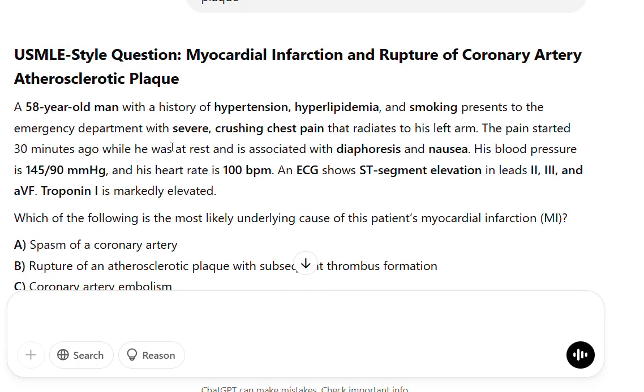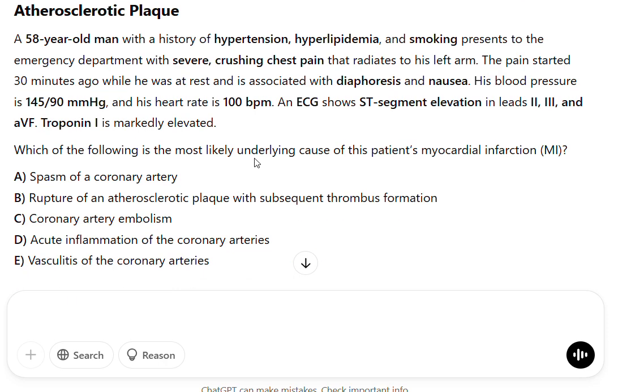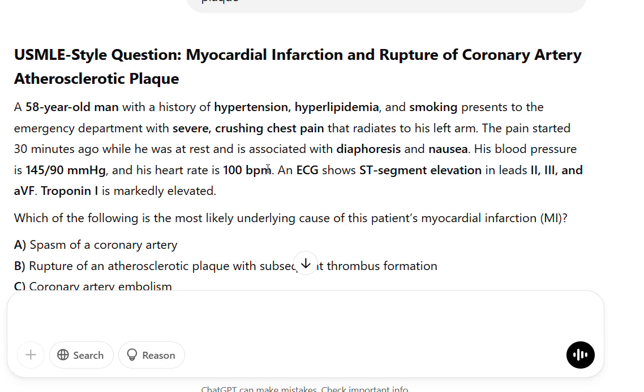USMLE-style question: myocardial infarction and rupture of coronary artery atherosclerotic plaque. A 58-year-old man with a history of hypertension, hyperlipidemia, and smoking presents to the emergency department with severe, crushing chest pain that radiates to his left arm. The pain started 30 minutes ago while he was at rest and is associated with diaphoresis and nausea.